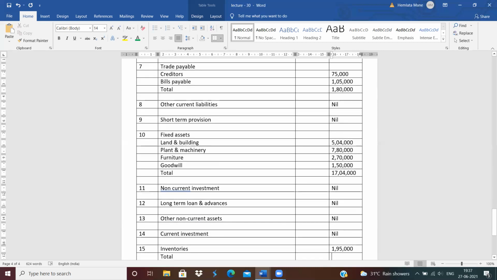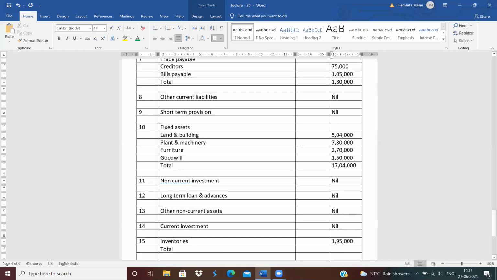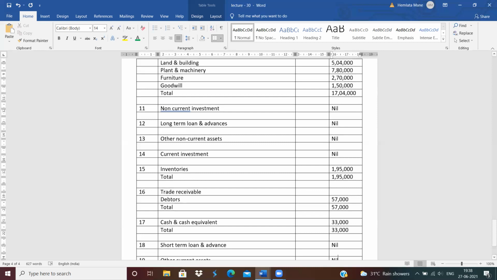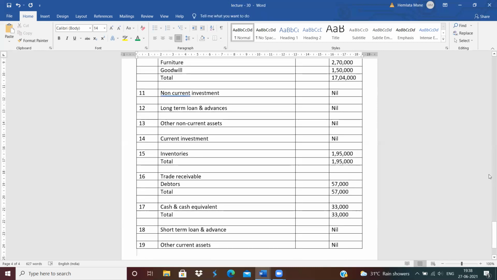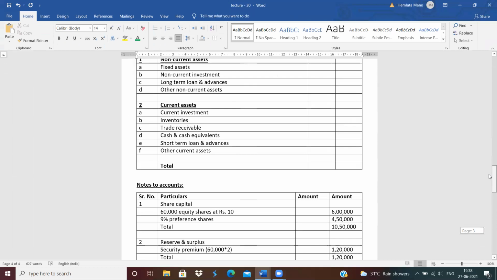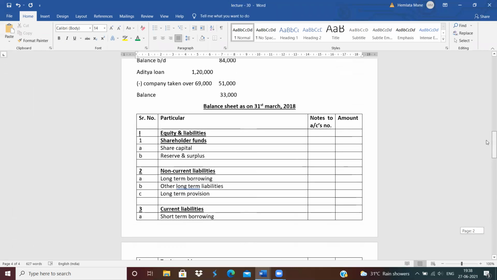Okay. Next, do the total of inventories, 1 lakh 95,000. Next is total of trade receivable, 57,000. Next, total of cash and cash equivalent is 33,000. Next is no amount. So now all the totals are put in format.